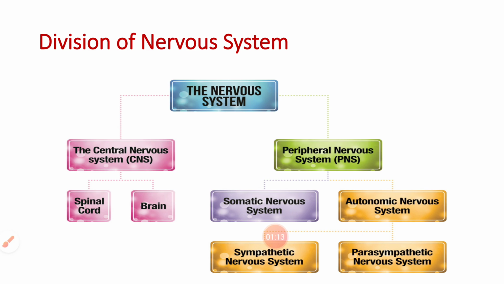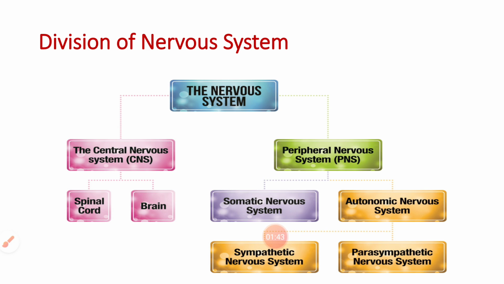So let us see the division of the nervous system. The nervous system is divided into the central nervous system and the peripheral nervous system. The central nervous system again shows two parts, that is the brain and the spinal cord. The central nervous system is responsible for integrating and coordinating the sensory information and ordering appropriate motor actions. The CNS is the seat of learning, memory, intelligence and emotions.